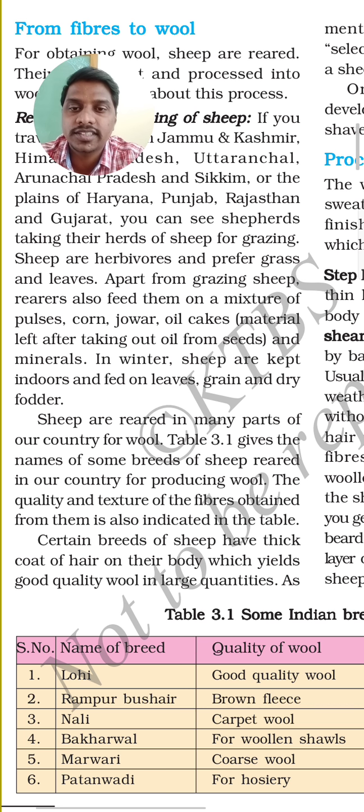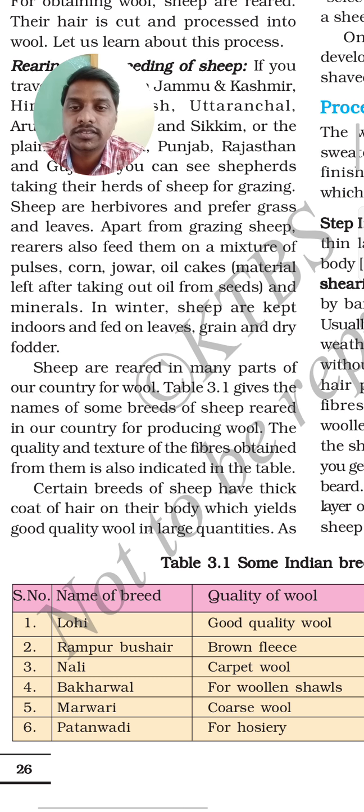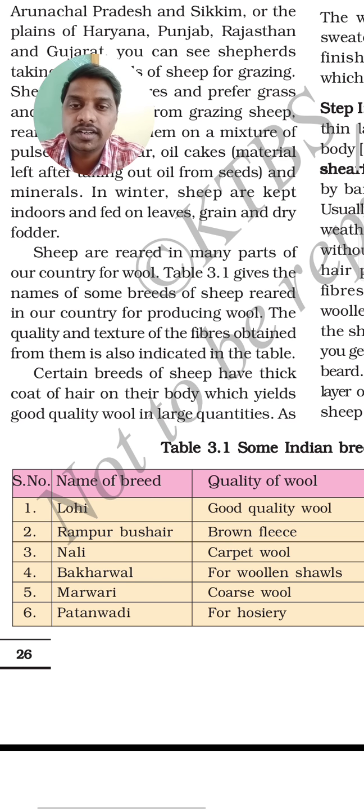Okay. Apart from grazing sheep, rearers also feed them on a mixture of pulses, corn, jowar, oil cakes, material left after taking out oil from seeds, and minerals. In winter, sheep are kept indoors and fed on leaves, grains and dry fodder for obtaining the best outcome of the wool. Okay, and they are also taken for economical purposes also. Sheep are reared in many parts of our country for wool.